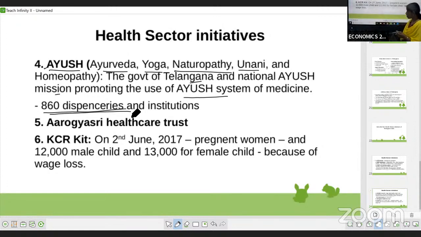I hope till now we have completed four. Next, we'll go with another one, that is Arogyasri Healthcare Trust.